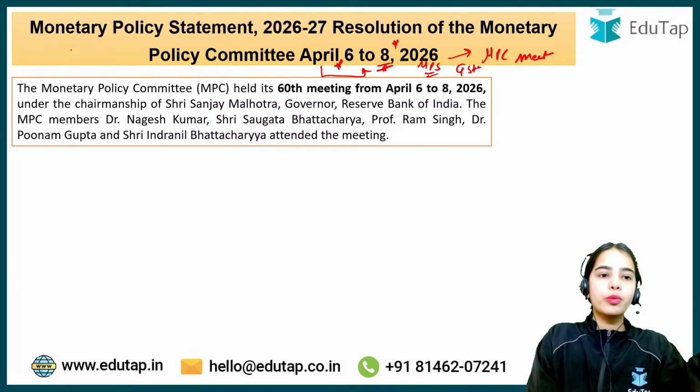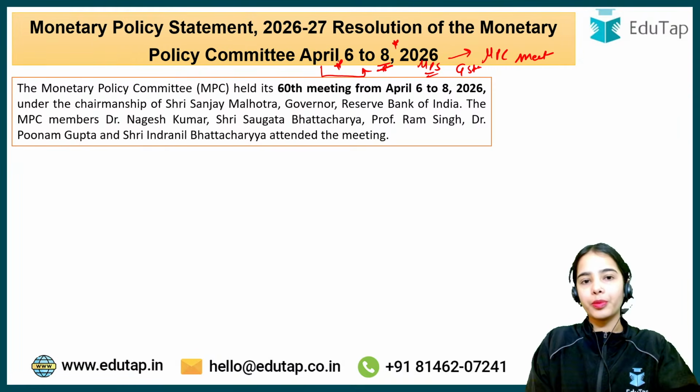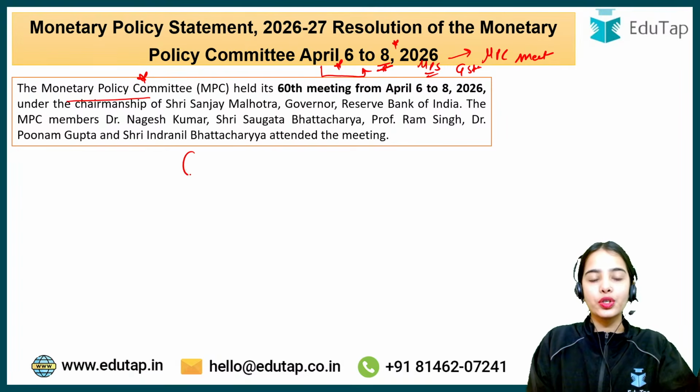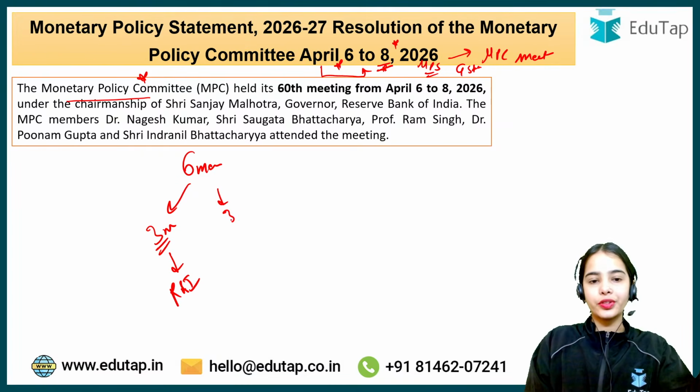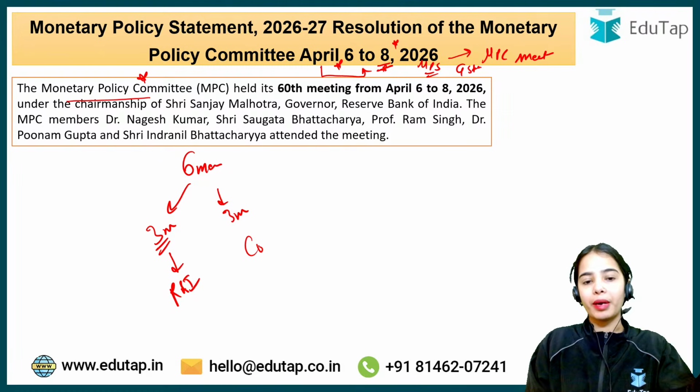The Monetary Policy Committee consists of 6 members. 3 members are from the Reserve Bank of India only, and the other 3 members are nominated by the Government of India.